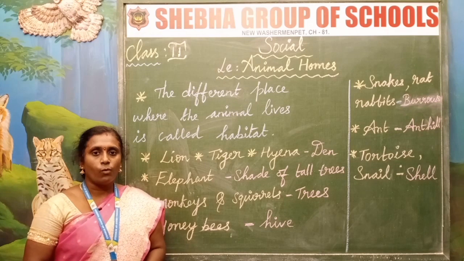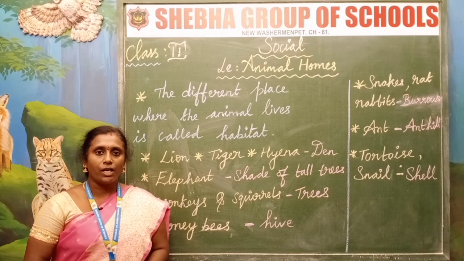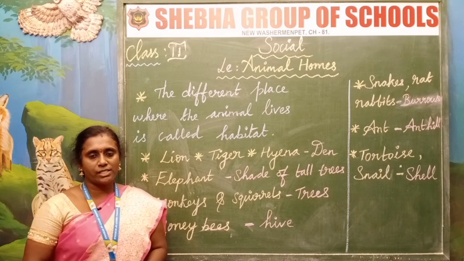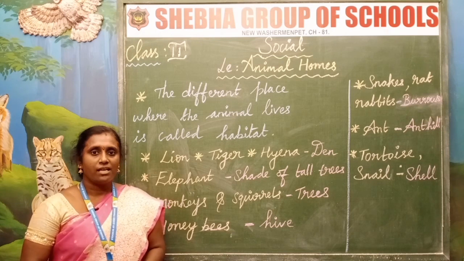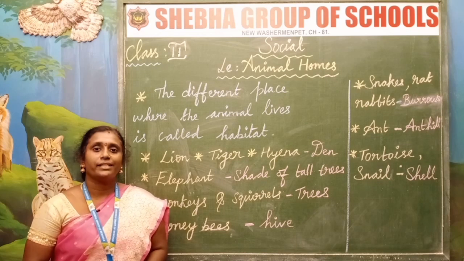Yes children, now I am going to take class 2 social and the lesson name is Animal Home. Okay children, do you know what is home? Yes, home is a place where we live safe and happy with our parents.